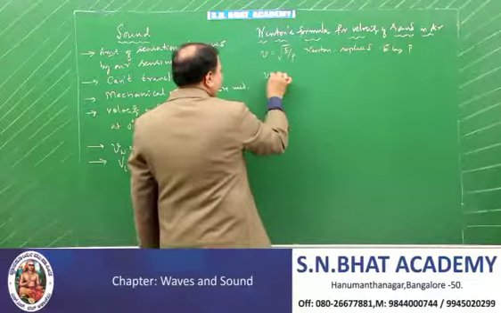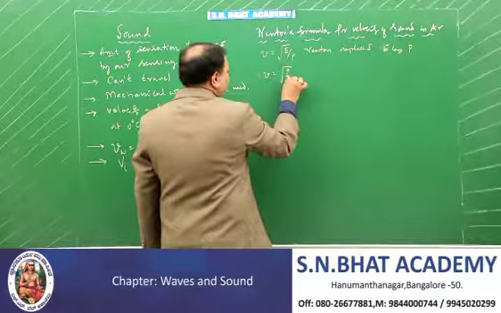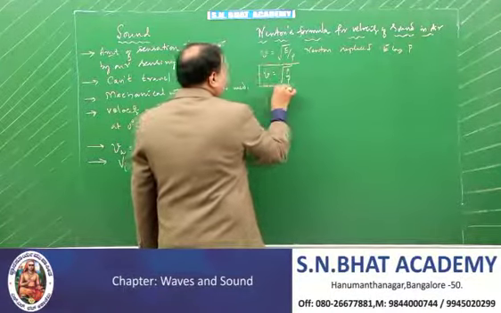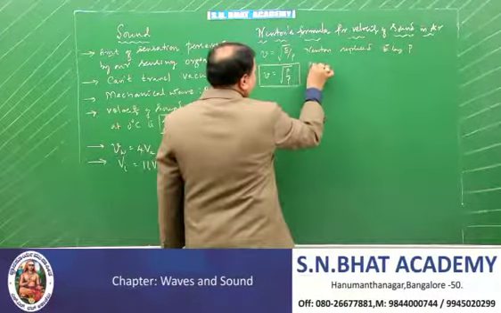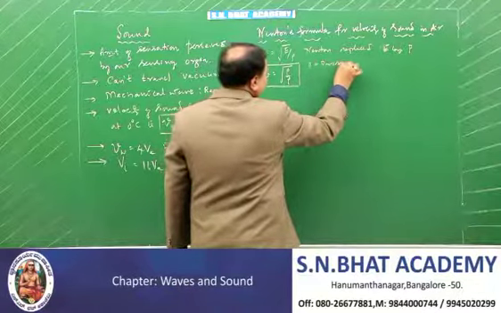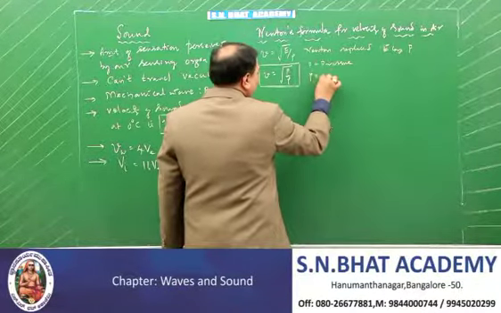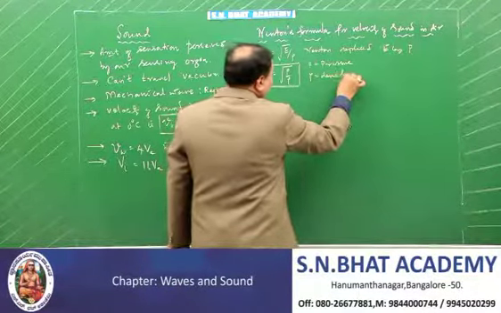He wrote the equation V is equal to root of P by rho. This is Newton's formula for the velocity of sound in air, where P is pressure and rho is the density of air.